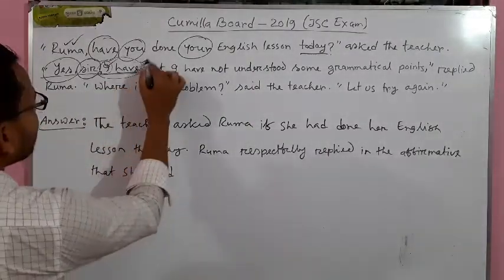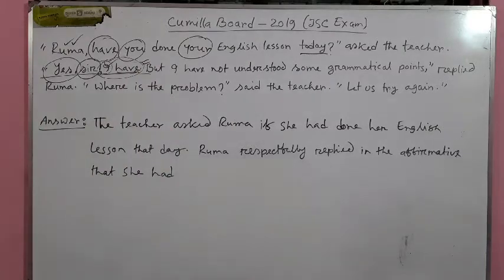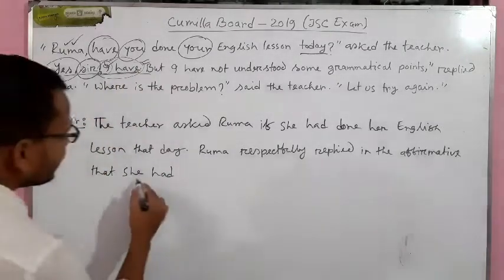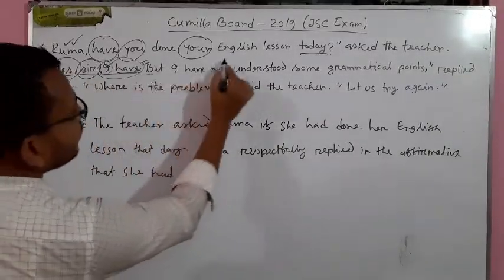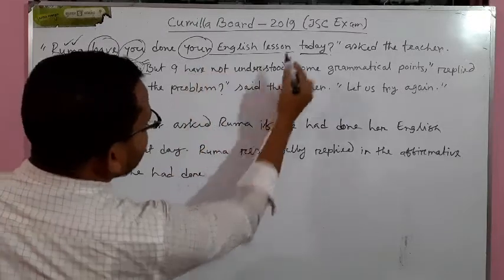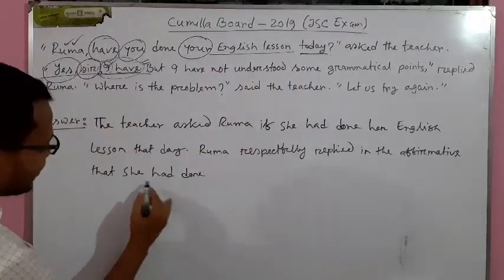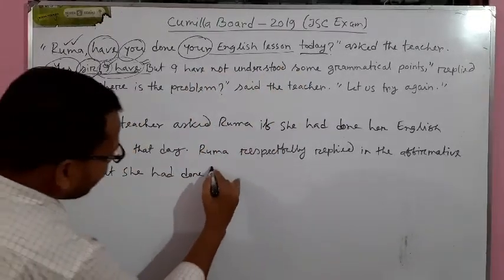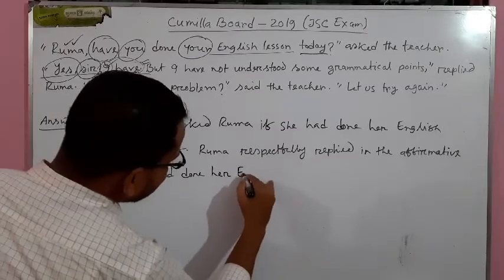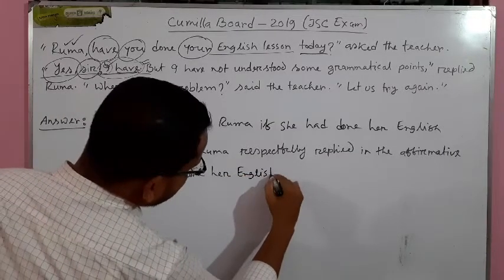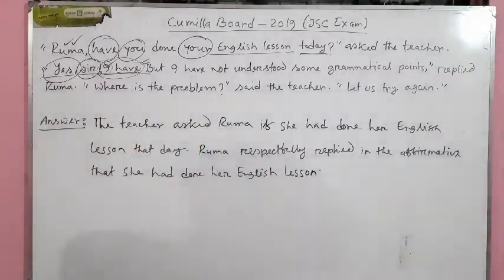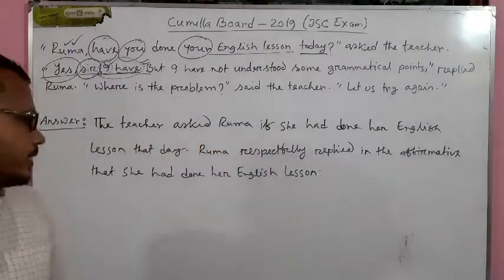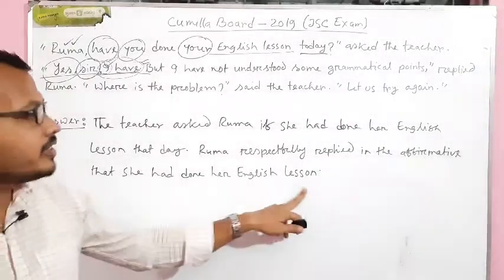After "have" there is no verb, so we have to imagine the verb because we have to write the complete sentence, not an incomplete sentence. I have, that means she had done what? Her English lesson. You have to write like this: she had done her English lesson.